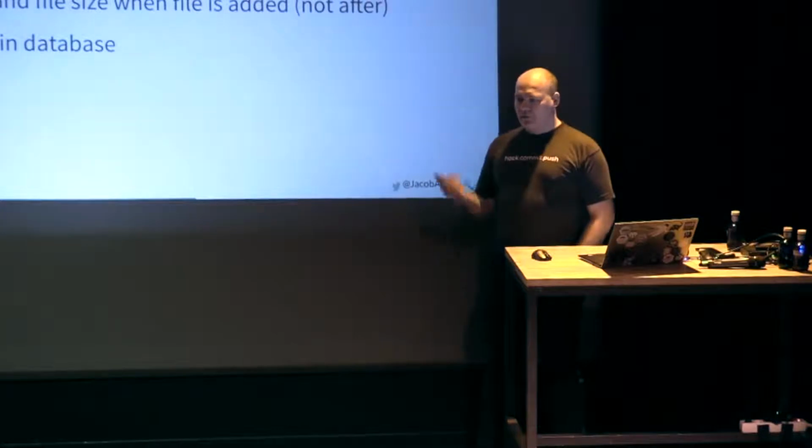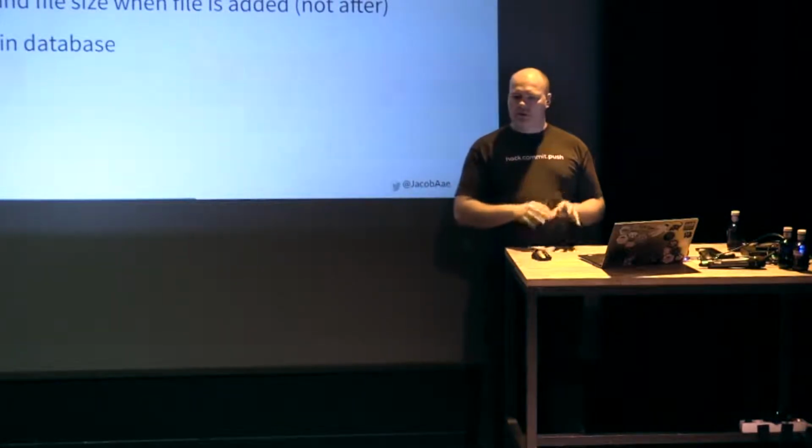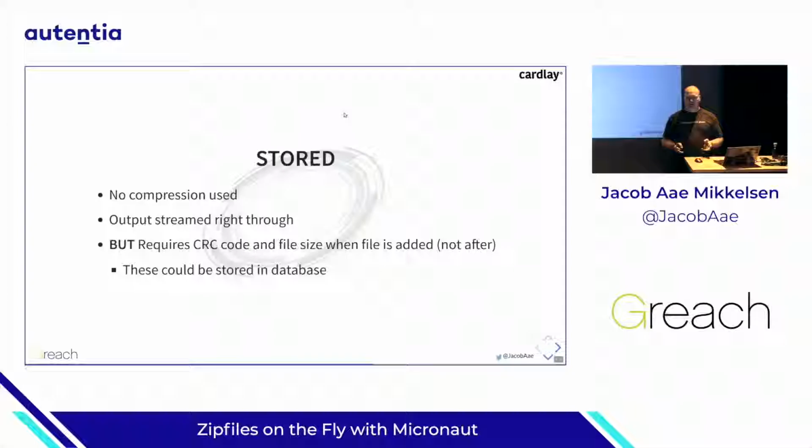That means if you are to build a system and use this, it would probably be beneficial to store those values once you've seen the file once. So you don't need to take the file into memory or stream it through your memory to produce this before entering it. They could be stored in a database, but it's one of those things that you need to take care of yourself using stored mode.